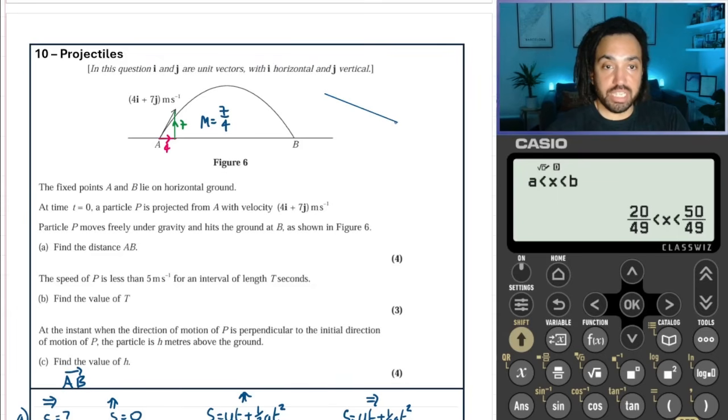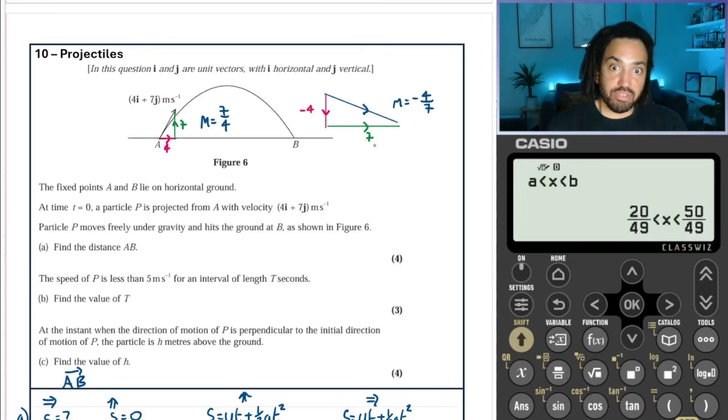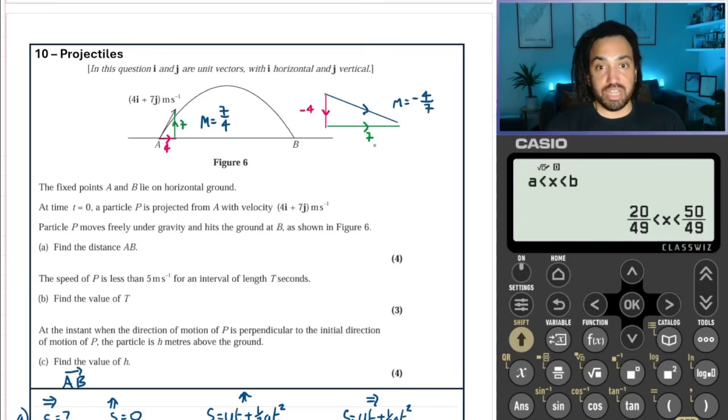Now, if it's going perpendicular to that, then the gradient of the line perpendicular, i.e. the direction of motion, will be minus 4 over 7, because it's a negative reciprocal, as we know, for perpendicular gradients. Okay, so that means that the change in the y could be minus 4, and the change in the x, or the j direction, could be something like 7. But it doesn't have to be minus 4 and 7, of course. It just has to be within that ratio.